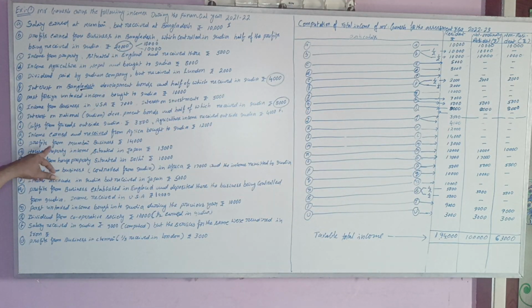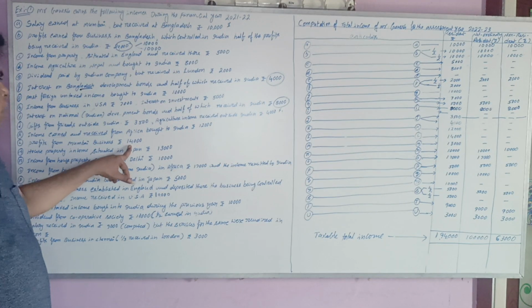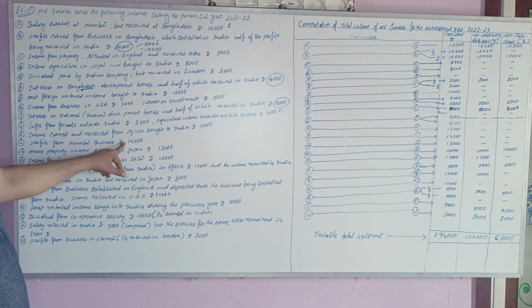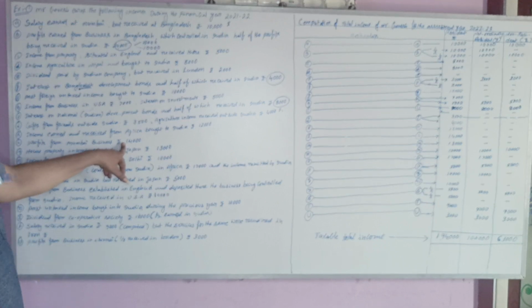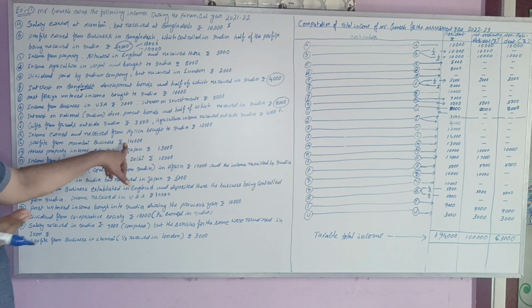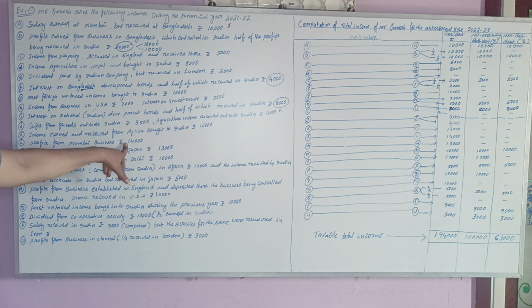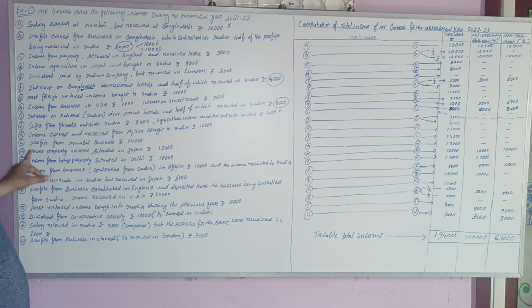Next, profits from Mumbai business, 14,000. Here earned is completed in India, and nothing is mentioned about received. If we earn in any place, that place should be treated as received. So Mumbai business, earned in India, 14,000 should be treated as Indian income, then taxable for all.